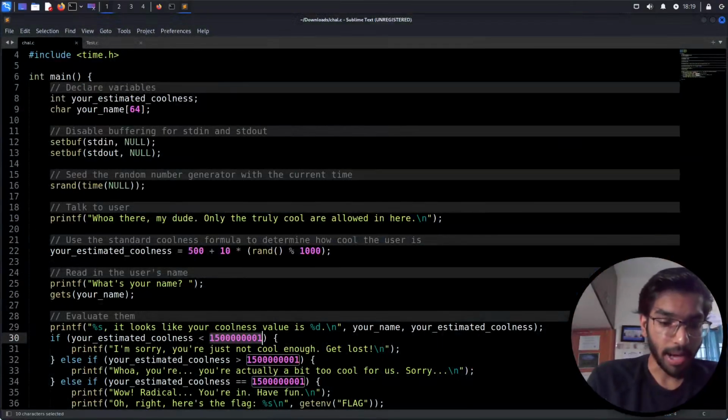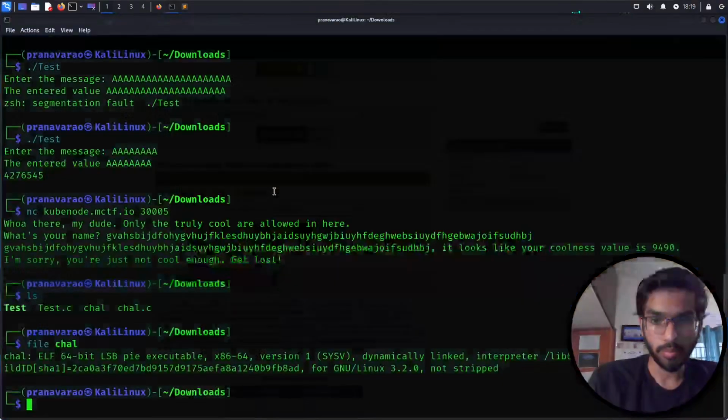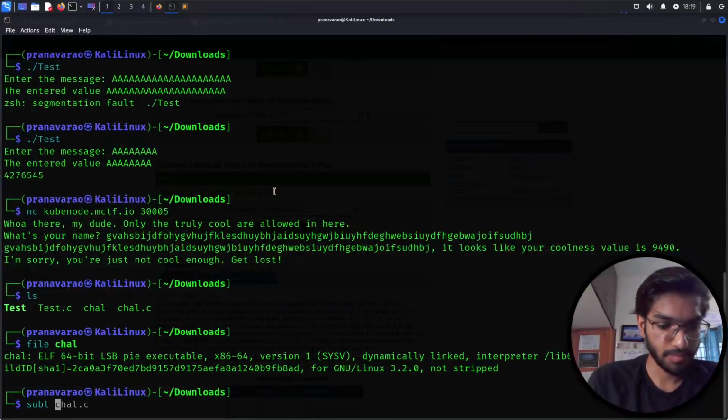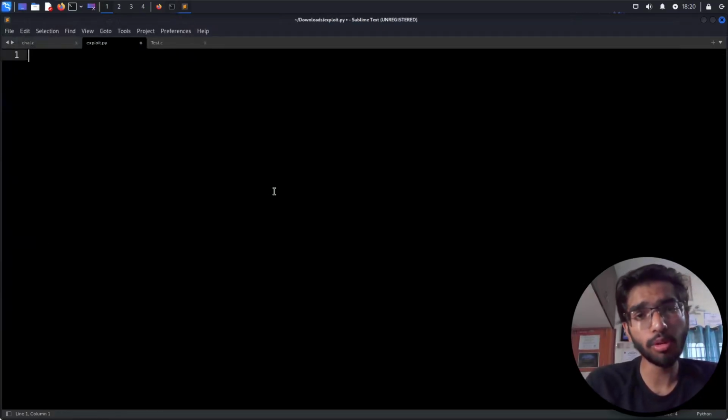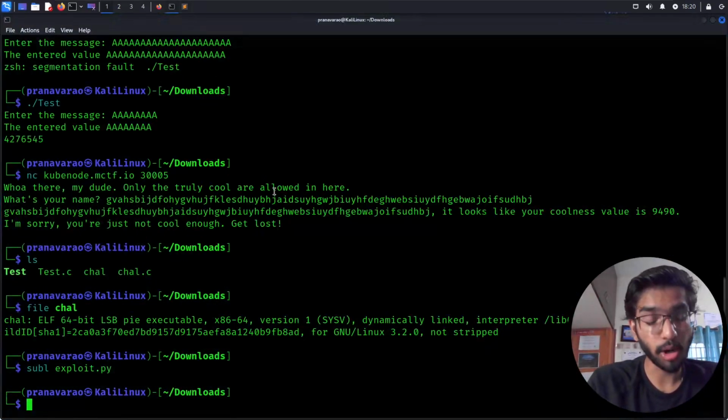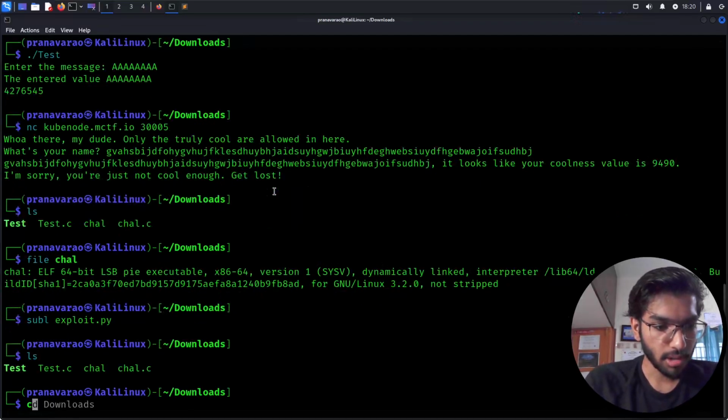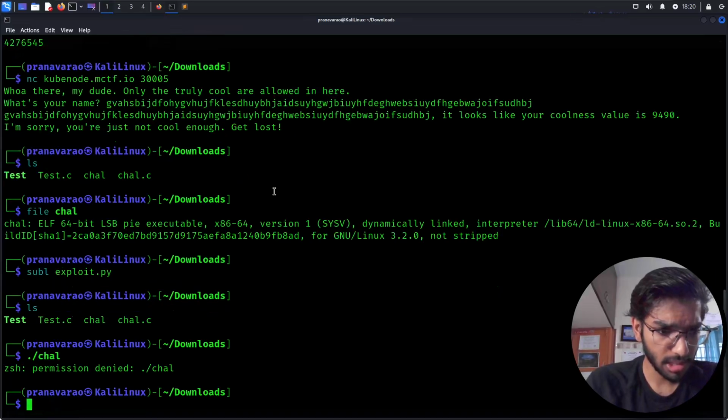So we can write a Python script, exploit.py, to brute force this mechanism of overflowing our stack memory. We have an executable file chal. I'm going to try to execute it and see what's wrong.